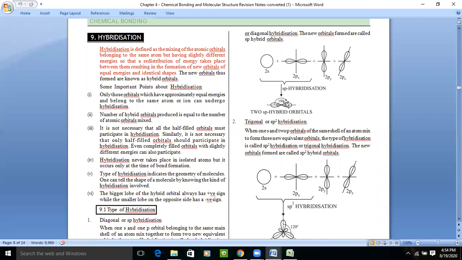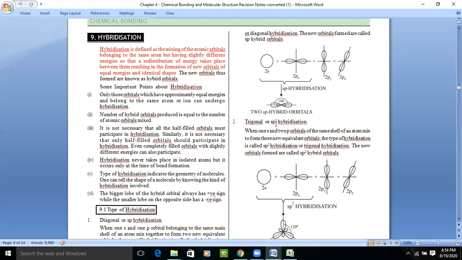After knowing the hybridization of the molecule, you can predict its shape very accurately. Hybridization was the successful theory that explains the geometry of molecules. If you know the hybridization, you can easily tell the shape of the molecule.